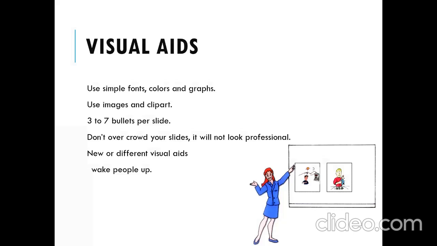There can be various visual aids. That can be the use of images, flip chart, film, video, CD-ROM, computer-controlled slides, overhead projector. These are the various audiovisual aids that are used in the presentation. They should be easy to use, firstly. They should be flexible. We should be quite capable of using those visual aids, and we should be able to use them properly, because the use of such visual aids makes your presentation look more professional.